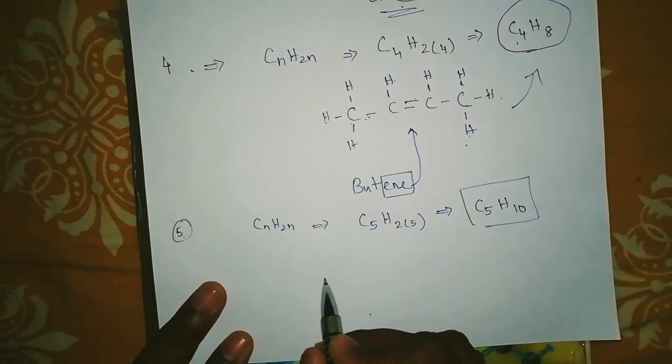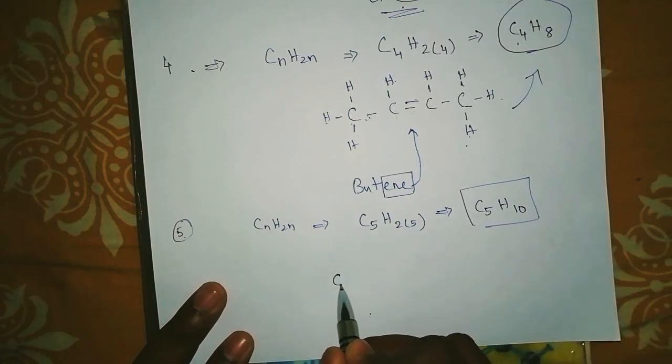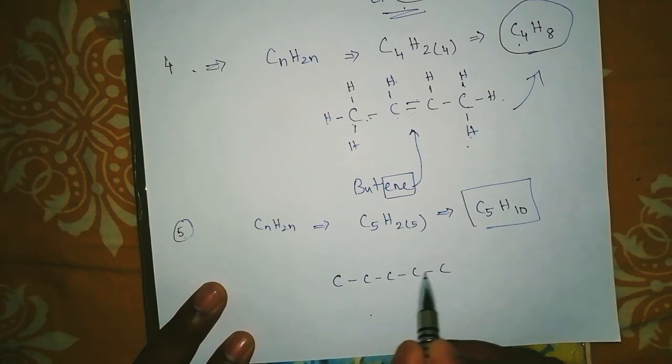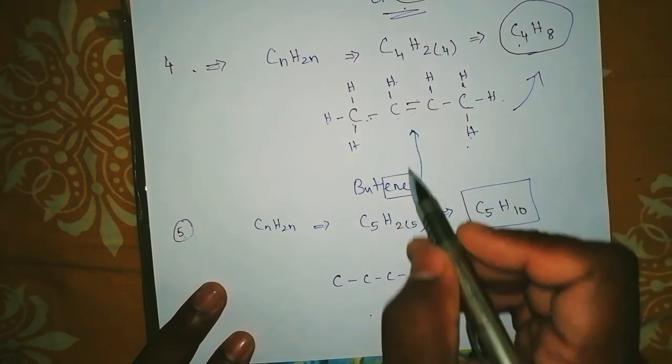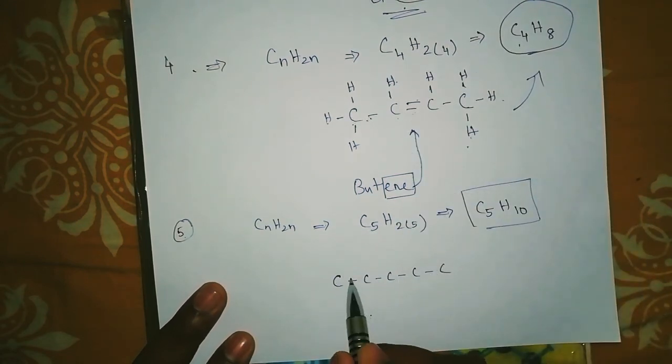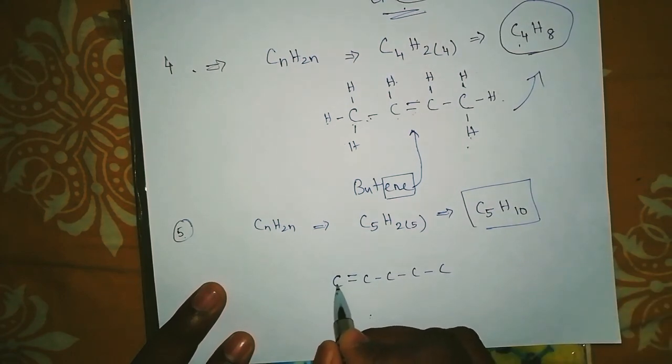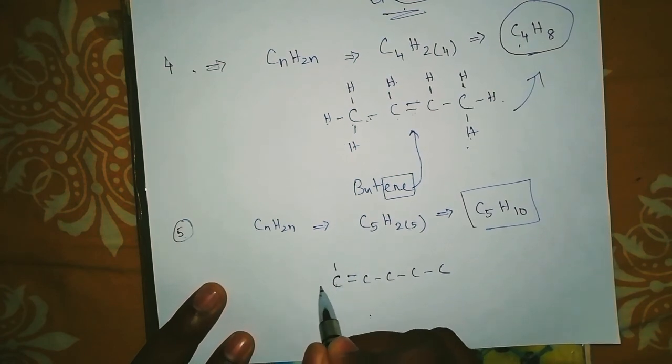So how can we make the structure of pentene? First make 5 carbons, and at some place you put a double bond. As I told you, we made it at the middle, so I am going to make it at the corner now. One place is enough. There is no need to make a double bond in all the places. Now this carbon has only 2 here, so it needs 2 more. So 1 here, another here.